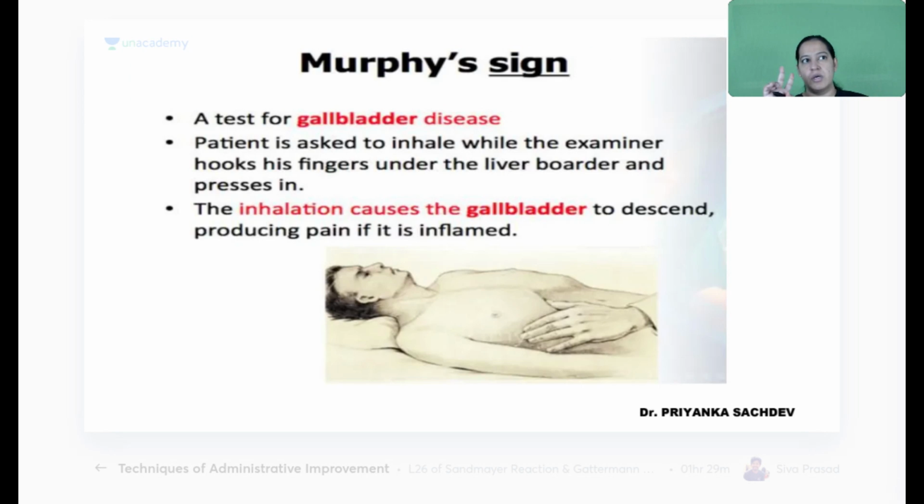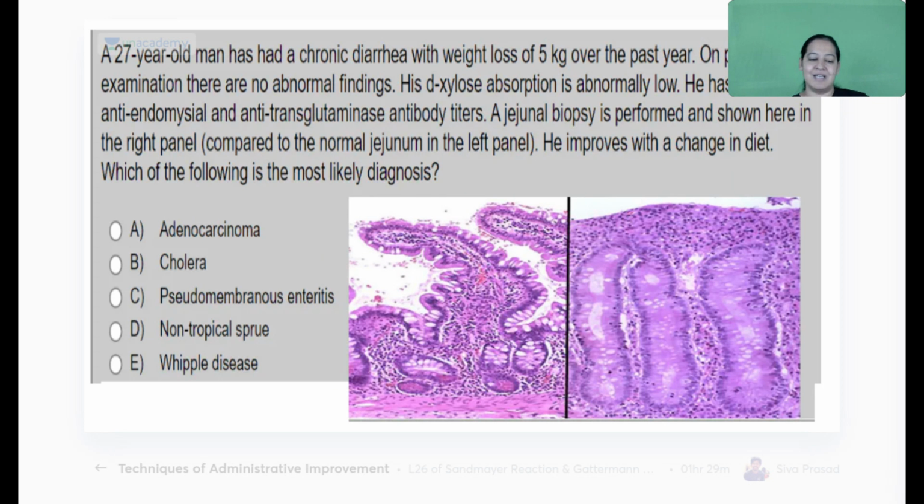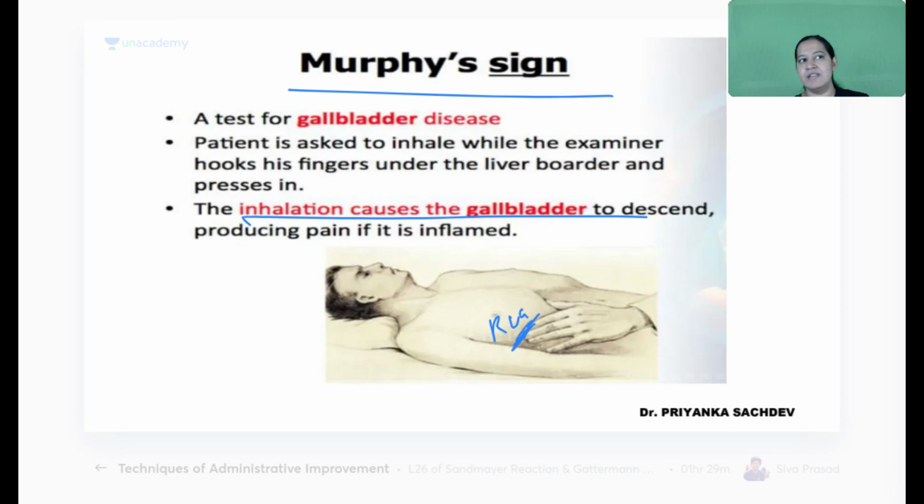So two types of stones, and in any stone, Murphy sign is there. You know what is Murphy sign? You are at the right upper quadrant, pressing your fingers and asking the patient to inspire. As soon as the patient inspires, he will have severe pain there because the gallbladder is touching your fingers. So that is Murphy sign. Inhalation causes deep pain. Give me a thumbs up. So I'm done with this question.